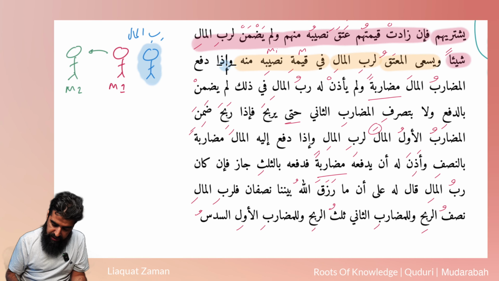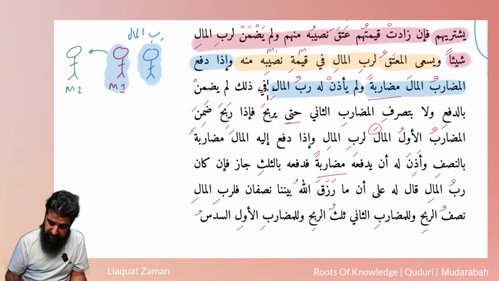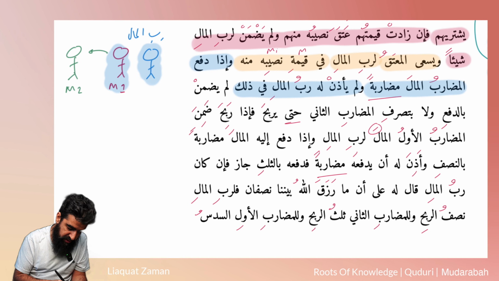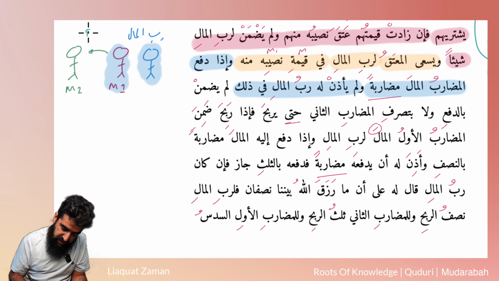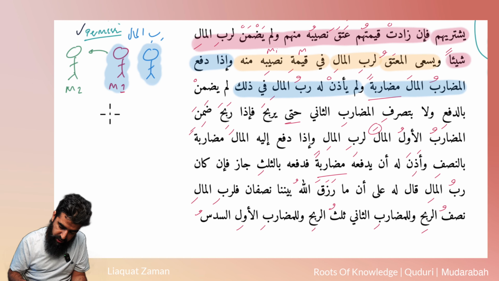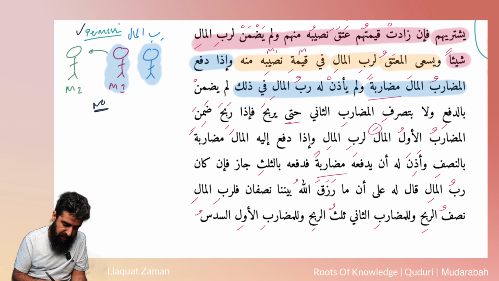So he says, إِذَا دَفَعَ الْمُضَارِبُ الْمَالَ مُضَارَبَةً. When the Mudarib, we're talking about this guy, number 1, has handed over the wealth to another person, وَلَمْ يَأْذَنْ لَهُ رَبُّ الْمَالِ فِي ذَلِكَ. Now, there's two options. Either the Rabbul Mal has given permission for this to happen, and in this case he has given permission, like we said. So there is permission. Or there's no permission. So either yes or no permission. If there is no permission, what happens in this case?